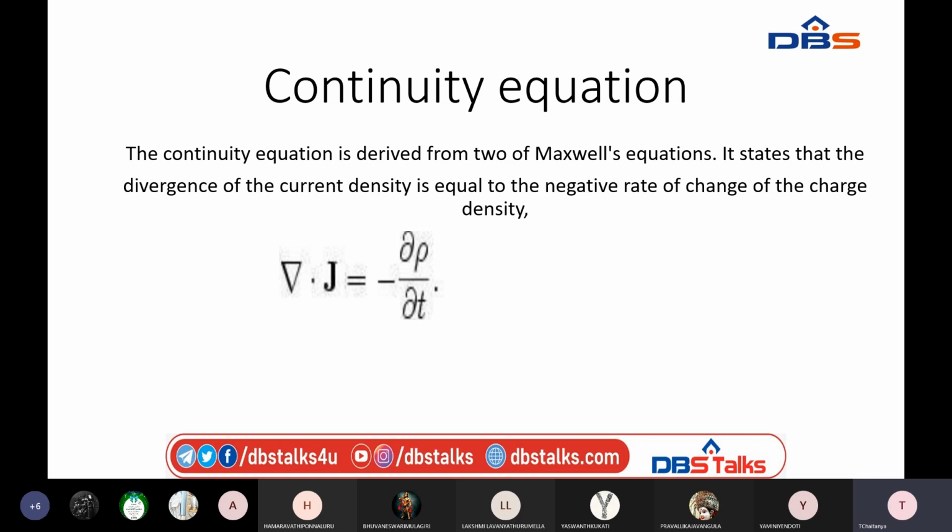So the definition of the current continuity equation is: the divergence of current density is equal to the negative rate of change of charge density.